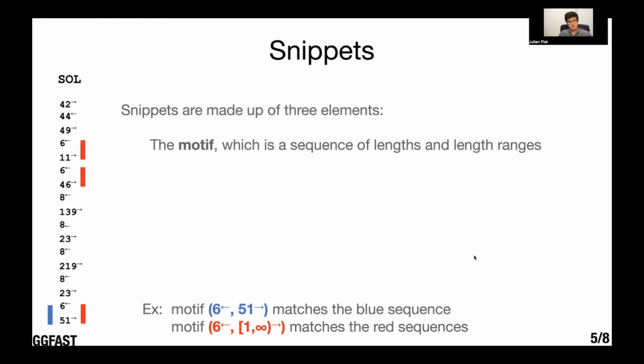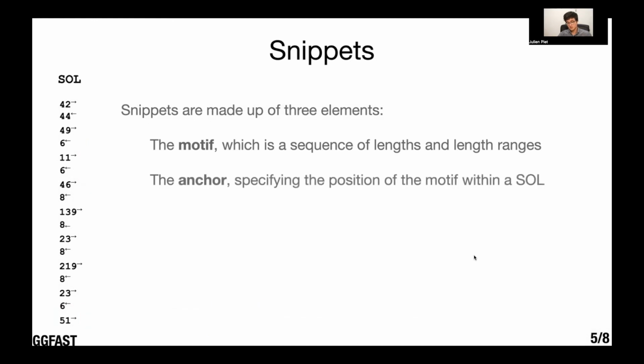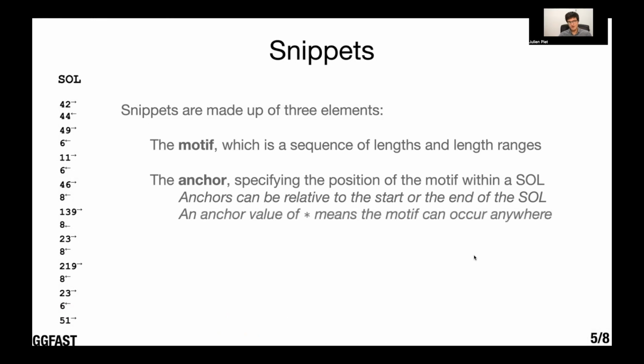So a snippet is, before anything, a motif, but it's also an anchor that specifies the position of the motif within the sequence of length. An anchor can be relative to the start or the end of the sequence, meaning it's a motif that's starting the sequence or towards the end, but can also have a star value, which means it can occur anywhere.